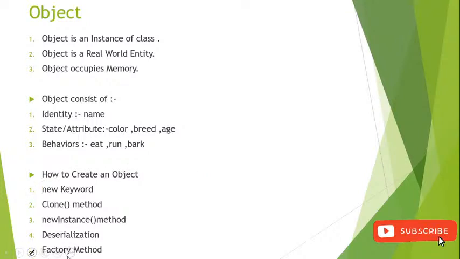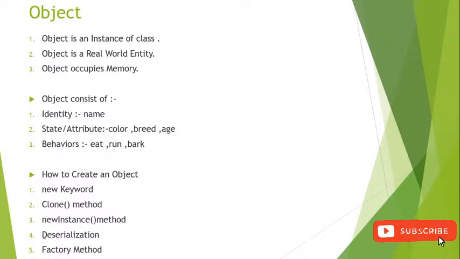These are all the ways to create an object: the new keyword, clone method, newInstance method, deserialization, and the factory method. Right now we only know the new keyword method to create an object. In upcoming sessions we will see the clone method, deserialization, and the others, and how to create an object with them.